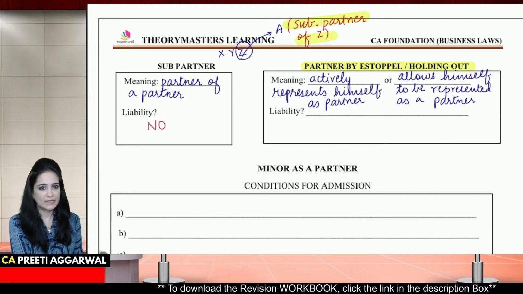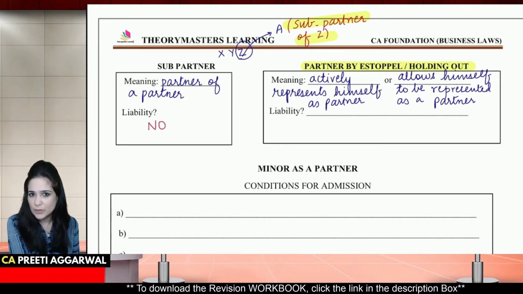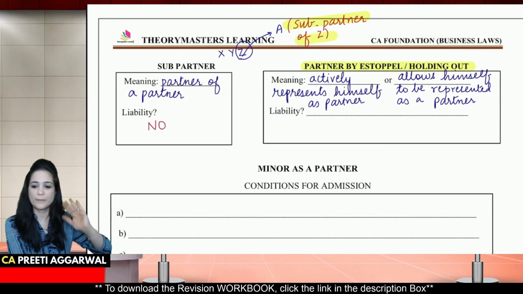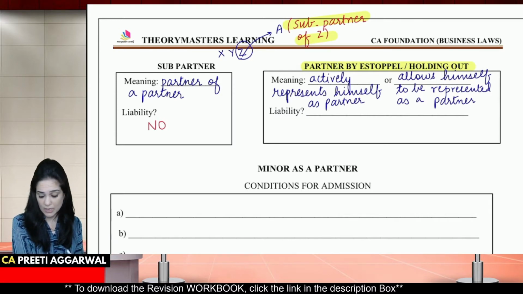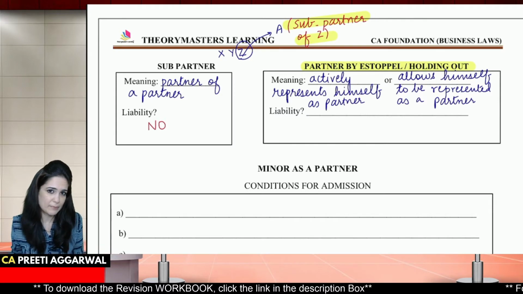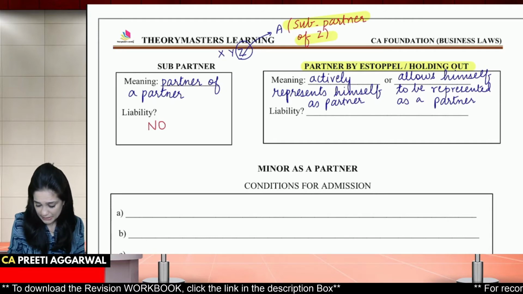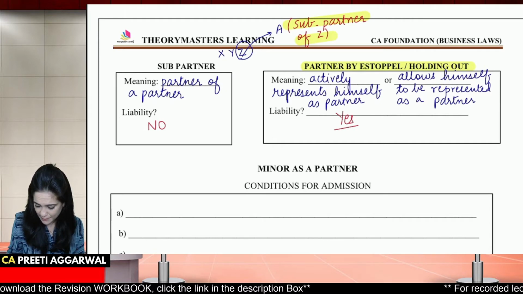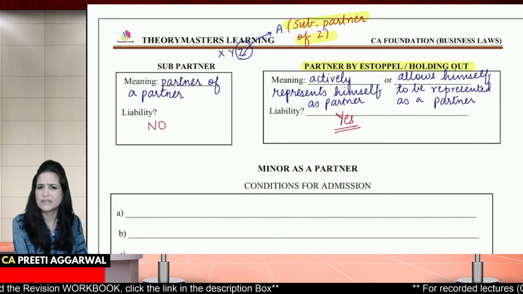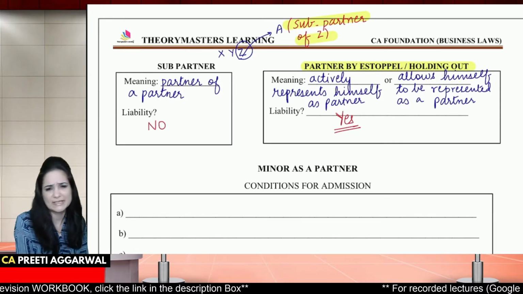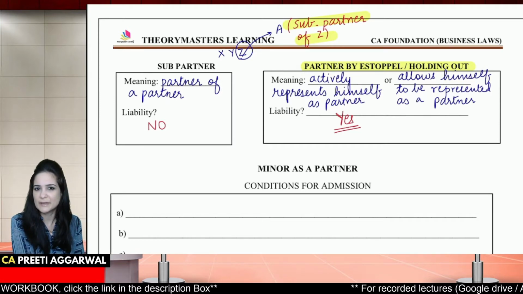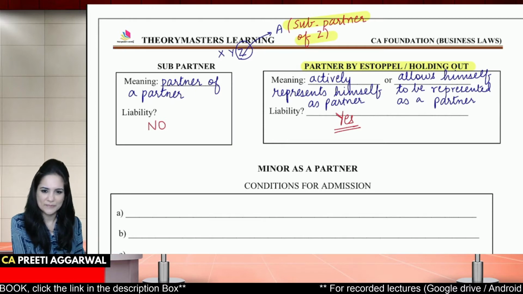So you either actively say that I am a partner even though you are not, or you allow someone to represent you as a partner. See, if you are saying that I am a partner, you're not denying it. Yes, you will be liable for that particular transaction. You will be liable just as a partner. You are partner by estoppel.